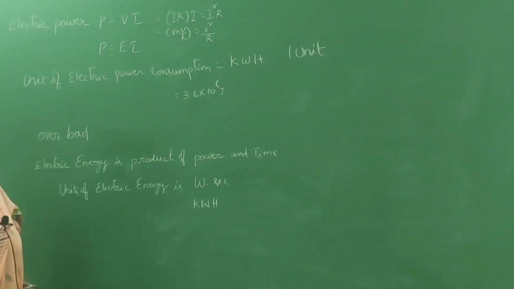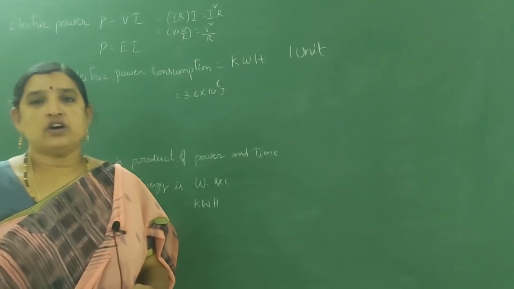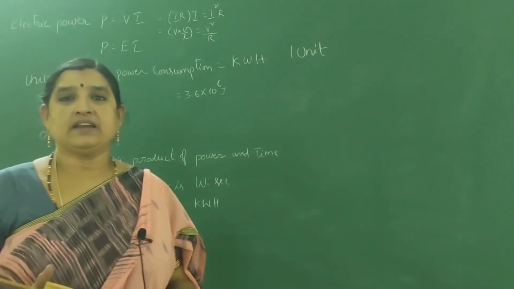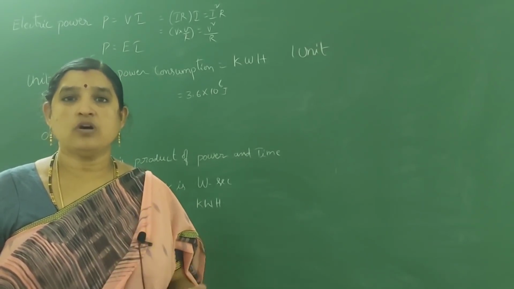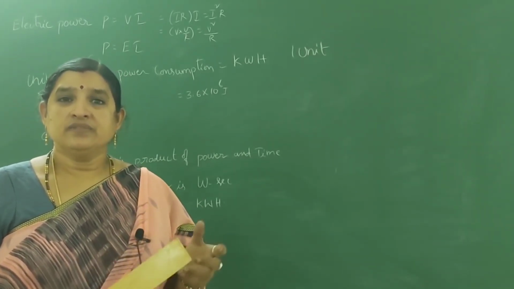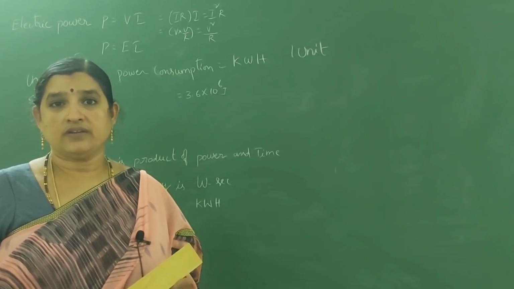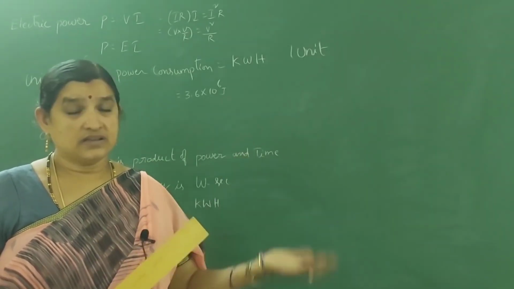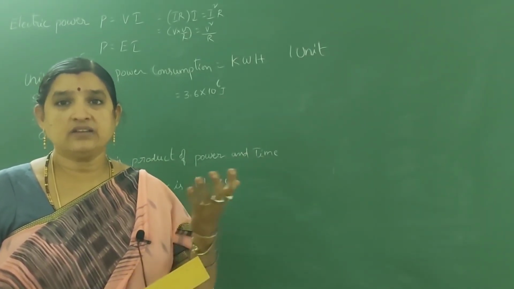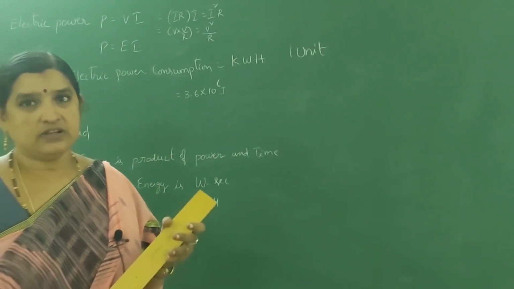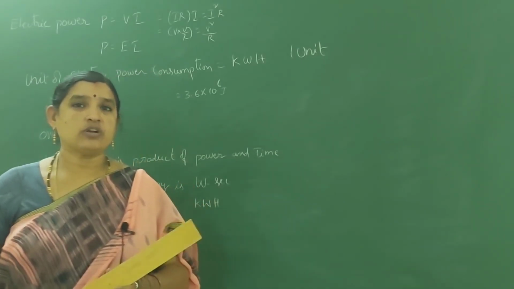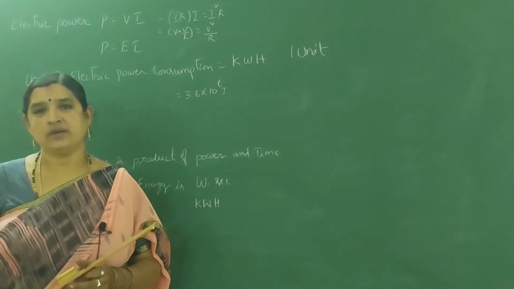Overload. What is meant by overload? In our house, we use so many electrical devices like bulbs, fans, iron box, freezer, electric motor, geyser, etc. The current passing through our household is 20 amperes.